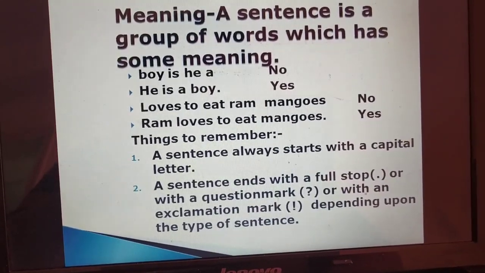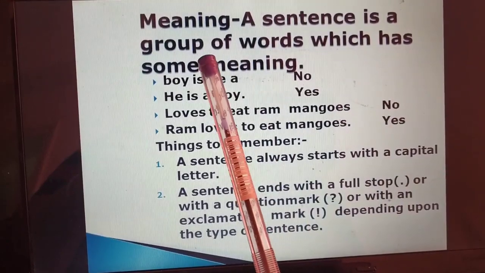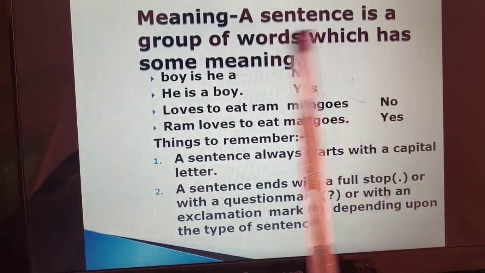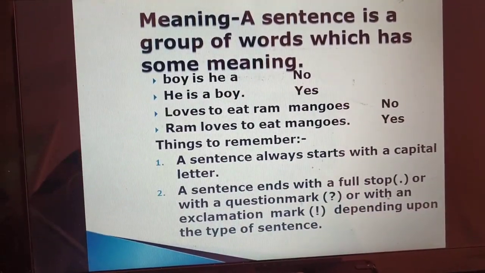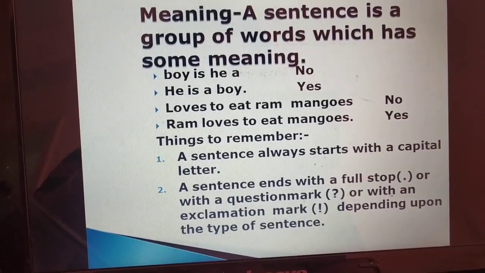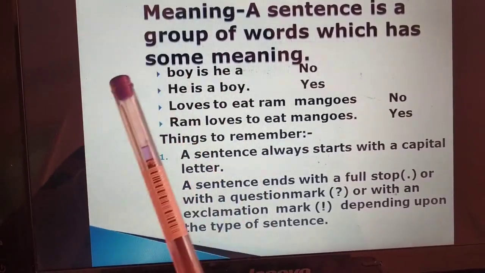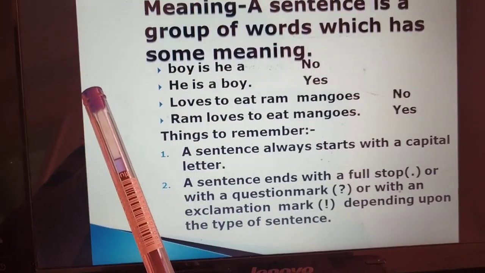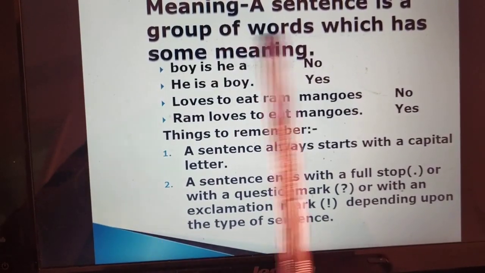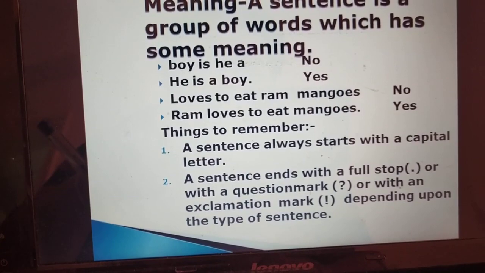The meaning of sentence is: a sentence is a group of words which has some meaning. Now read the following. Boy is he a. This is a group of words, but is it giving us any meaning? No, it is not giving us any meaning. It is simply a group of words.